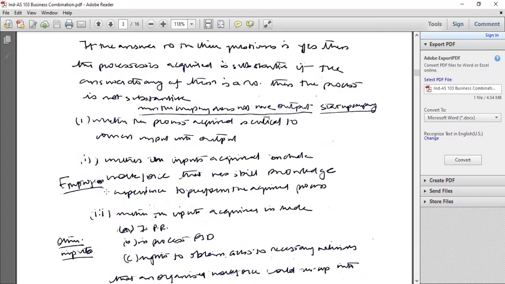Option 1: the acquired process is critical plus employees. Then it is also a substantive process acquired even if other inputs are not acquired. Option 2: the acquired process is scarce and cannot be replaced without significant cost, effort, or delay in the ability to continue marketing a product or outputs, and whether the acquired process significantly contributes to the ability to produce output.